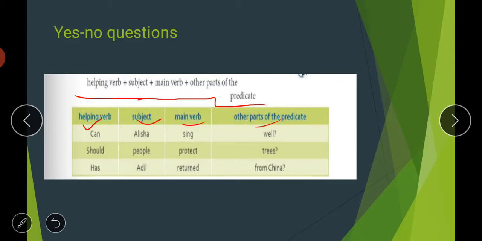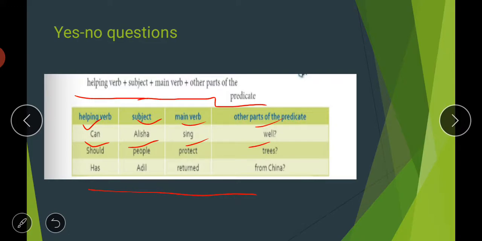The helping verb at the starting, then comes your subject, that is Alicia, then the main verb sing, and then the rest of your sentence. Similarly, should people protect trees? Again, should is the helping verb, which is at the starting, then people is the subject, and then the main verb protect, and then the rest of the sentence.